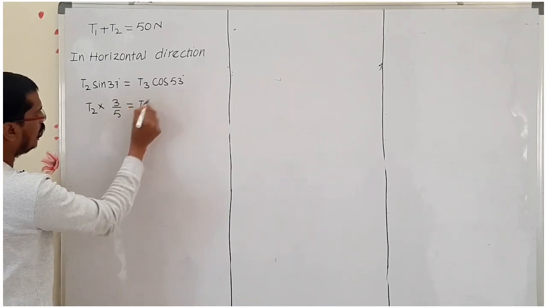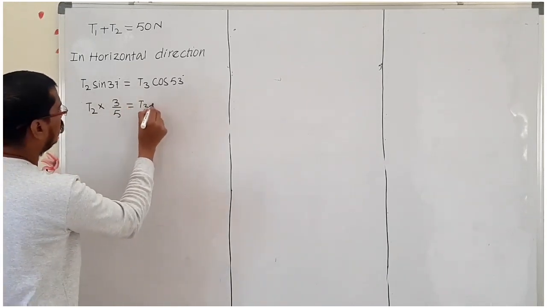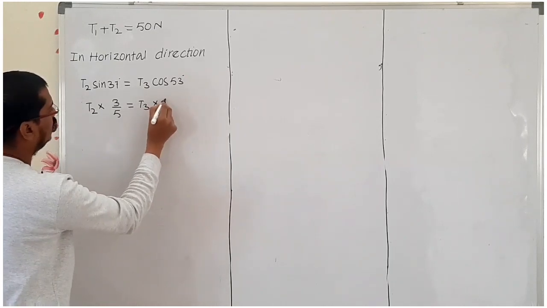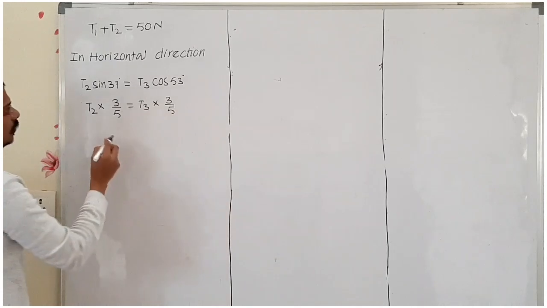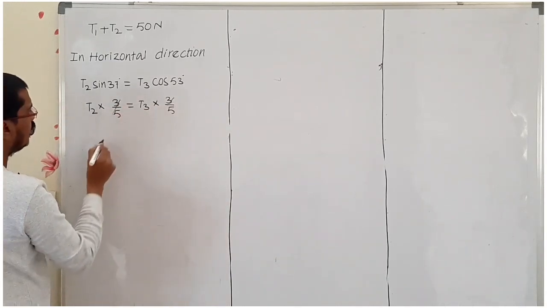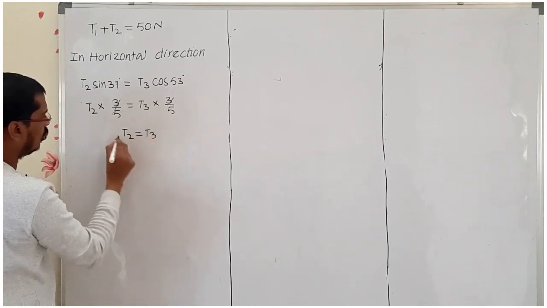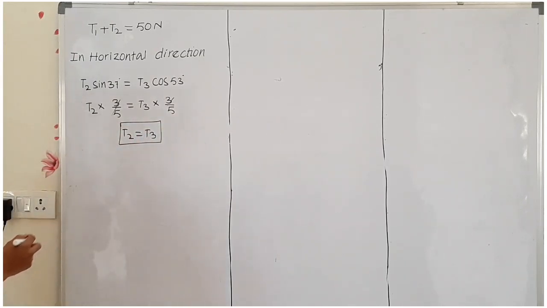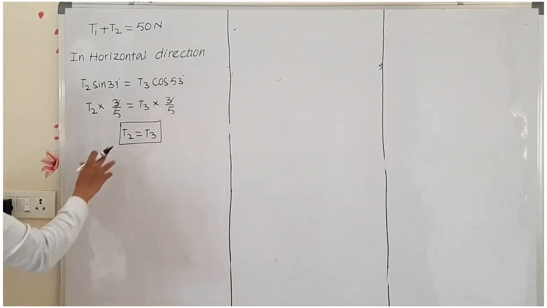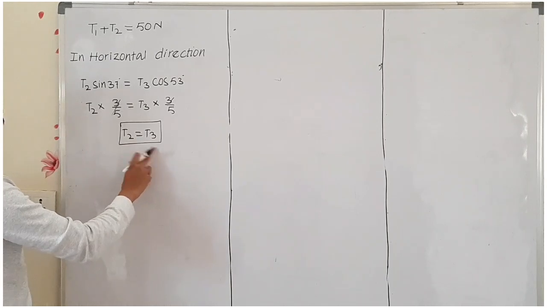Then T3 cos 53 value we can write again as 3 by 5. Now here these two will be cancelled. Then T2 equals T3. Here T2 equals T3.